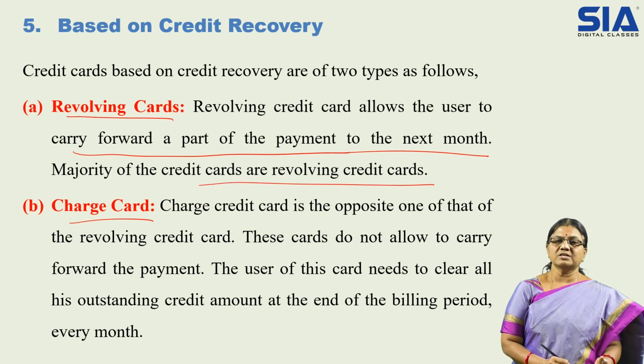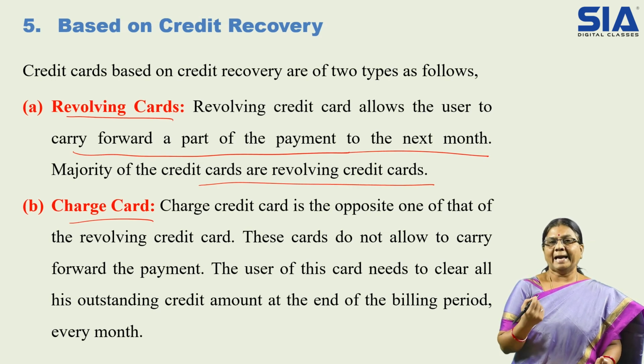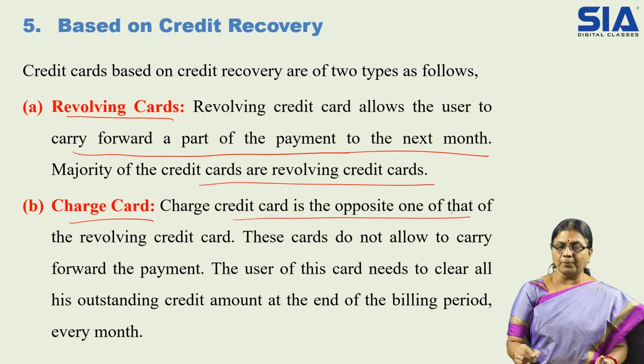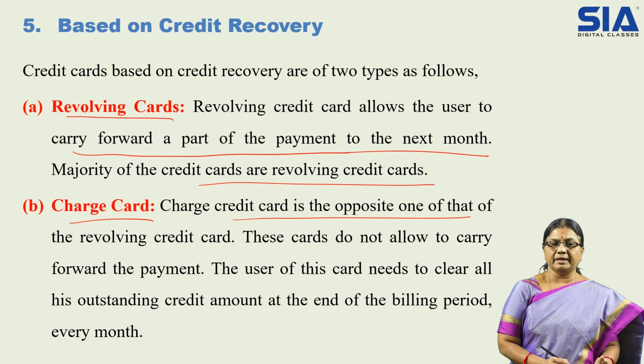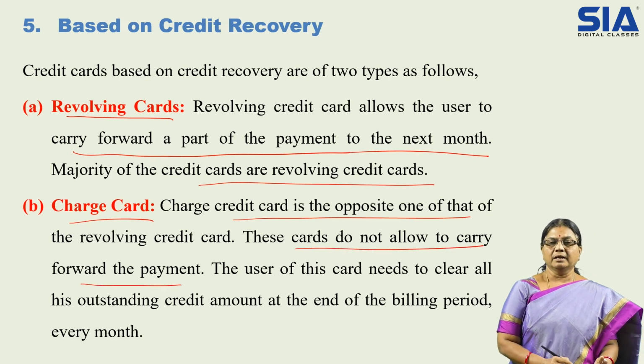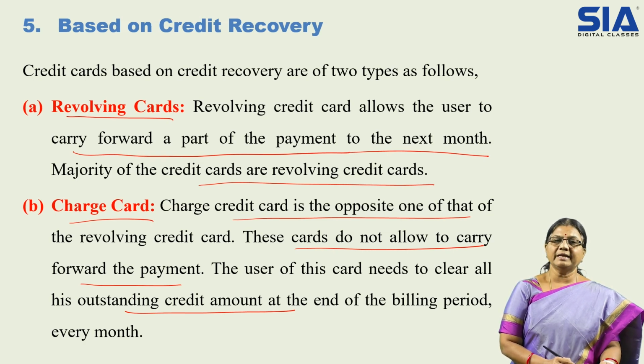Then the next card is the charge card. This is the reverse of the revolving card. In this card, the complete amount should be paid in the same month. There is no carry forward of the balance. So here the charge card is the opposite of the revolving credit card. These cards do not allow carrying forward the payment. The user of this card needs to clear all outstanding credit amounts at the end of the billing period every month. So this is about the credit card recovery categories, that is revolving cards and charge cards.